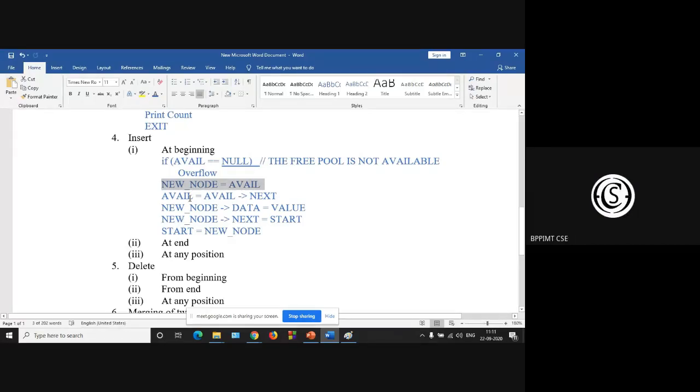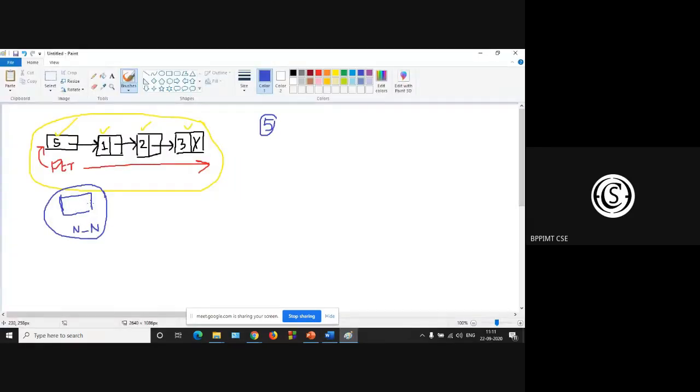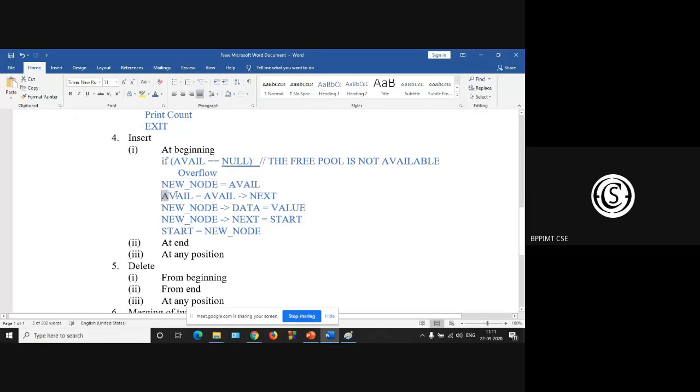Okay. Next, this particular node should point to the next available space or next node. These should be of the same type, struct node, as this is a self-referencing structure. So avail node is avail next.